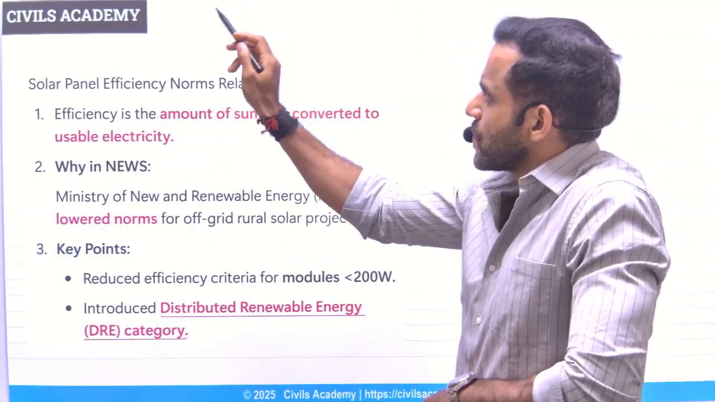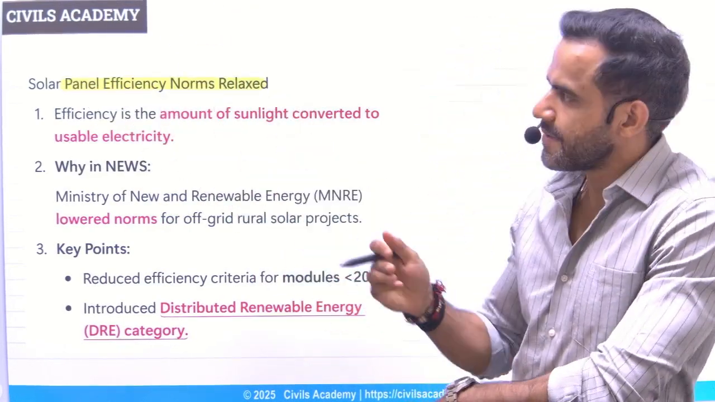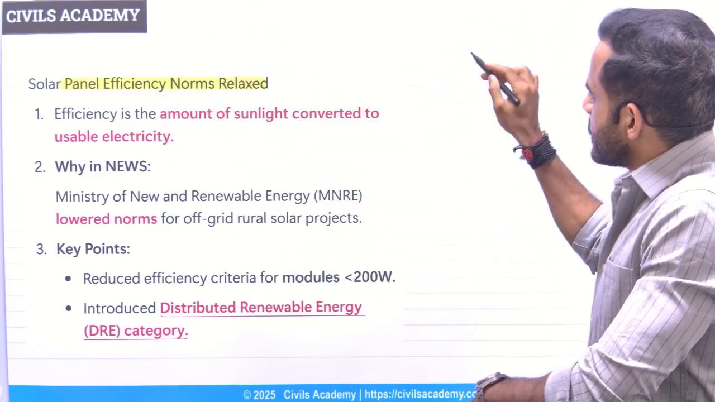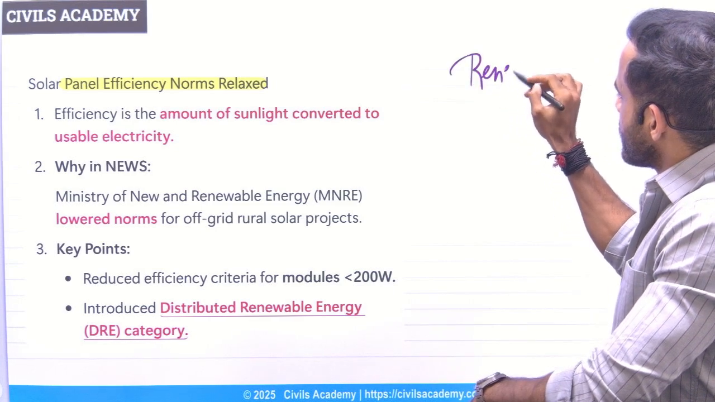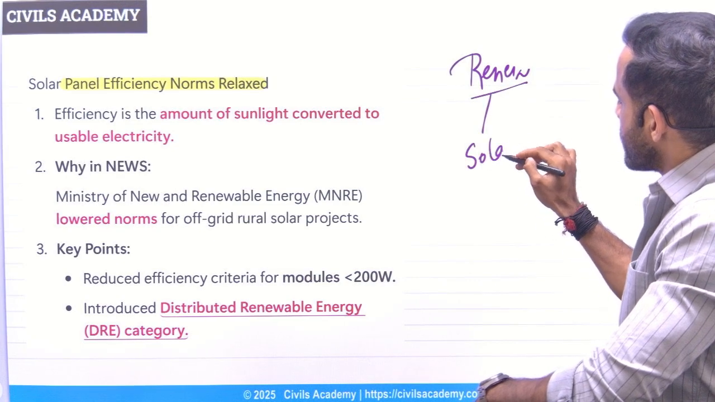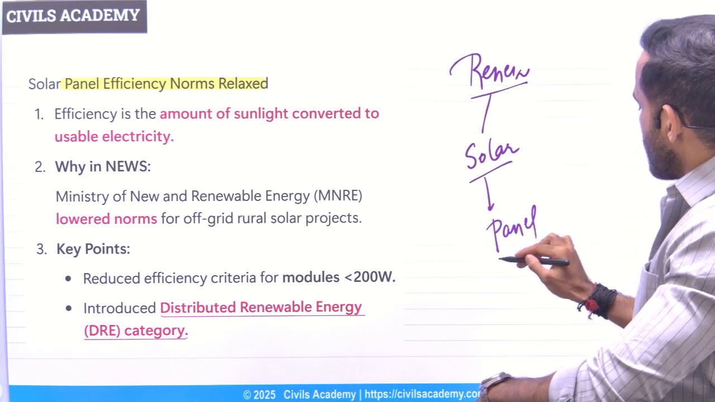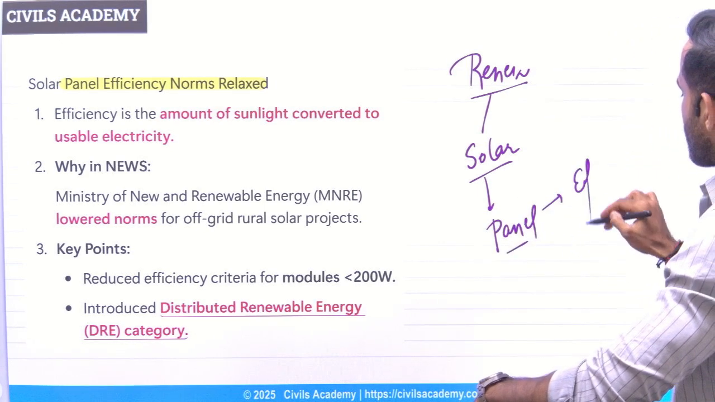Next is related to solar panel efficiency norm relaxed. Understand, we are trying to generate renewable energy, and one of the major dependencies for that is solar energy. For that we need solar panels. Now the efficiency of solar panel